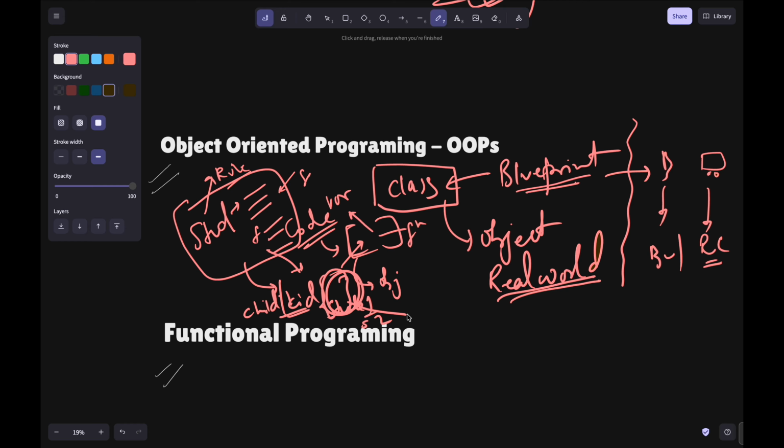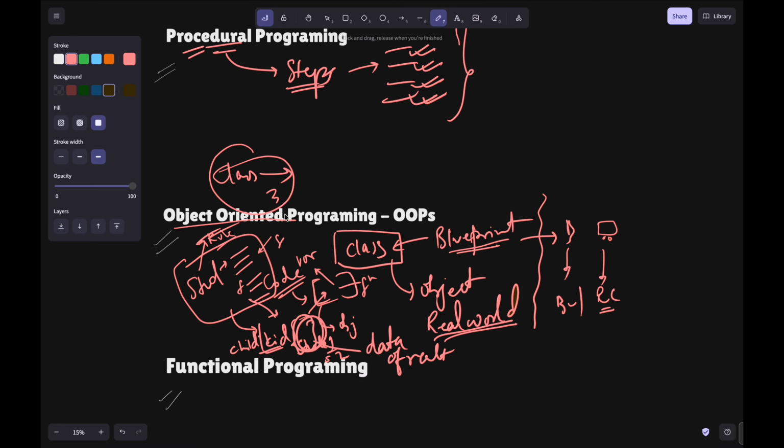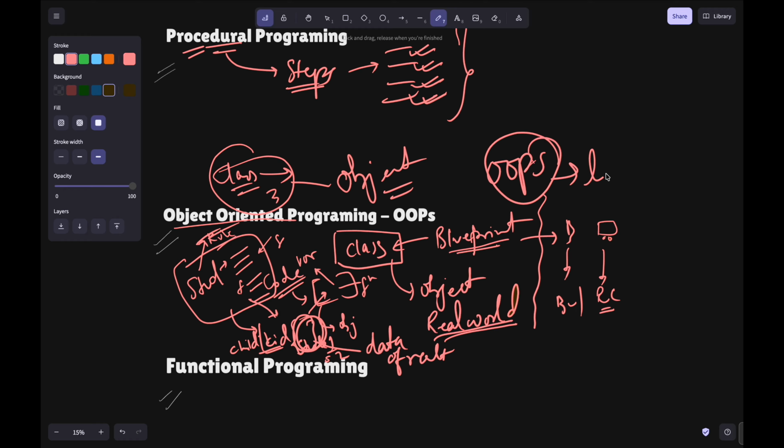So this is a real existing thing. Why real? Because this will store data of real stuff. So in object oriented programming, there will be a class and it has objects. This is the basic. We will go more deep into OOPS in later videos because it is very important, but for now this much is okay to know.